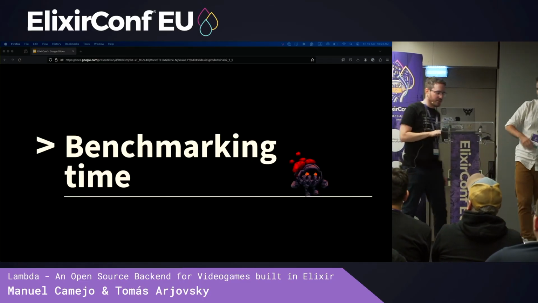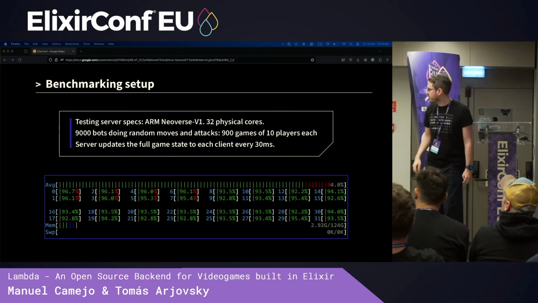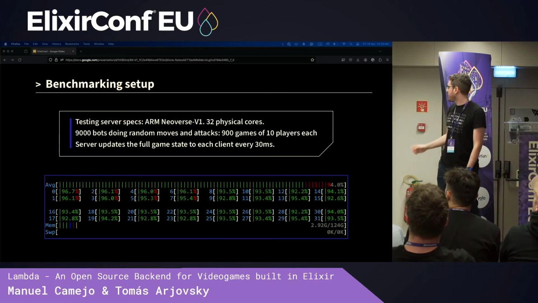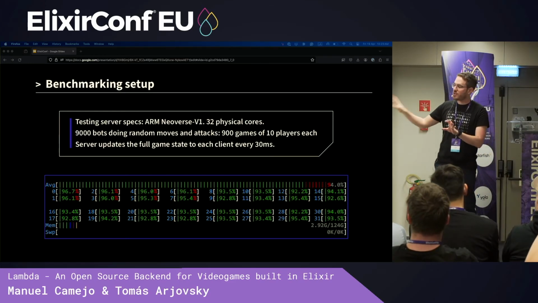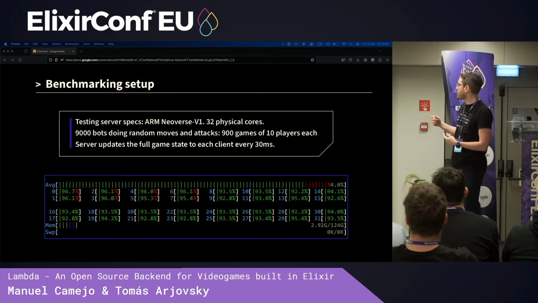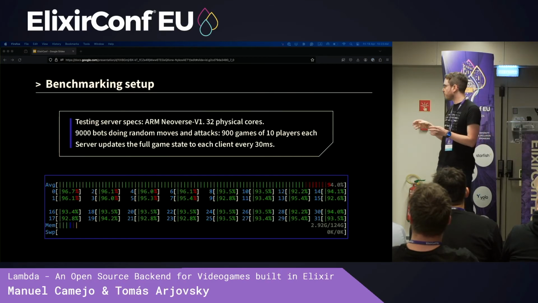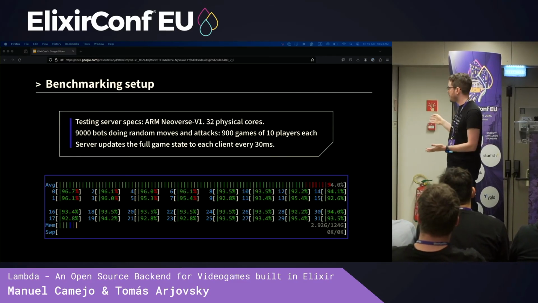So let's benchmark a little bit. This is something that we did, I think, yesterday afternoon. So this is fresh out of the oven. I don't know if that's a phrase, but basically we are testing this in an ARM Neoverse server. We have two servers for benchmarking, one for running the server and one for running all of the clients. This is a very important thing, because if we had everything in the same server, you're not really testing bandwidth. So this is basically what we used to test was 9,000 bots doing random moves and attacks. And we had 900 games with 10 players each. So basically what you just saw, but multiplied by 900.